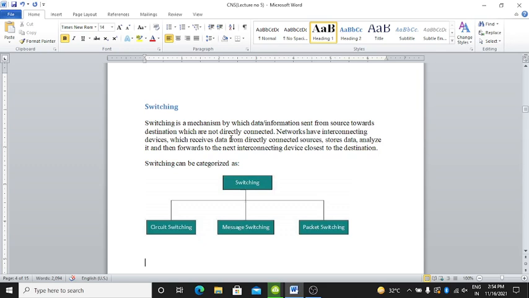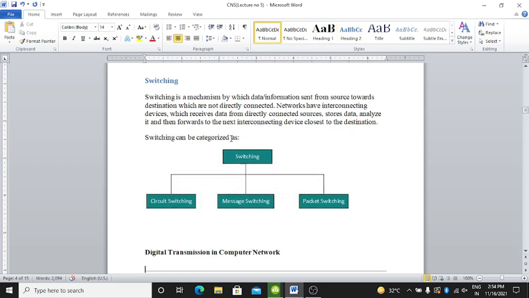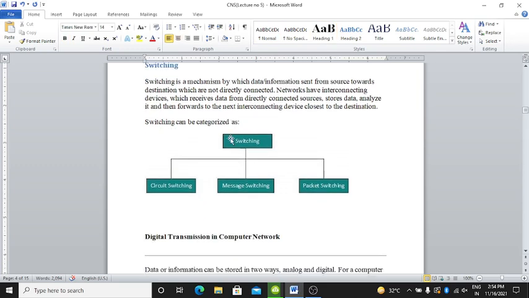Networks have interconnecting devices, okay, which receive data from the connected source, store data, analyze it and then forward it to the next interconnecting device which is closest to the destination. Here switching can be characterized as first circuit switching, second message switching and third packet switching.